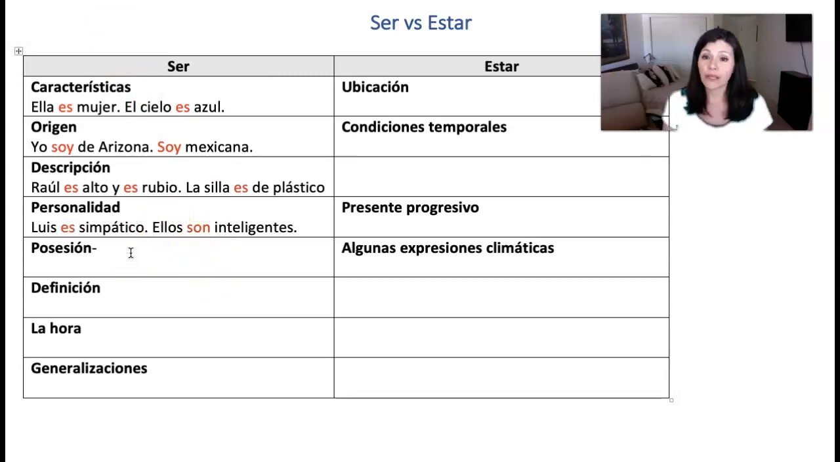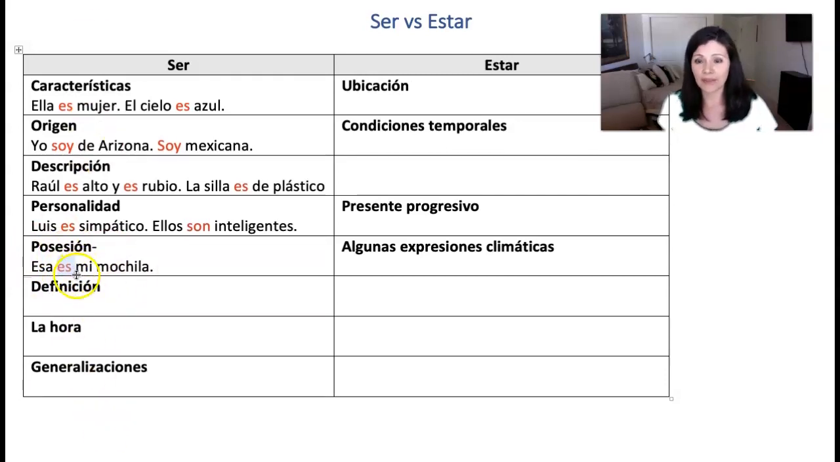Possession, because we own things, under the assumption of permanence, will also use the verb ser. So I can say, for example, esa es mi mochila. That is my backpack. That's why I'm using ser. I'm indicating possession as a permanent state. Okay? Even though you might change that state later on by giving it to someone else.